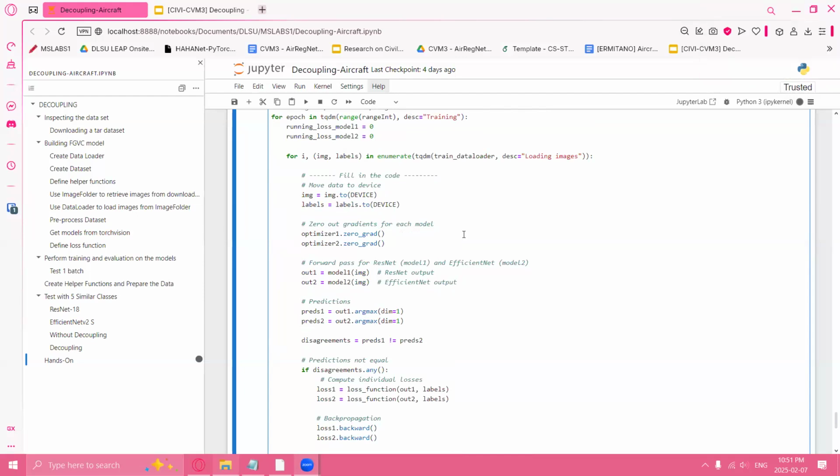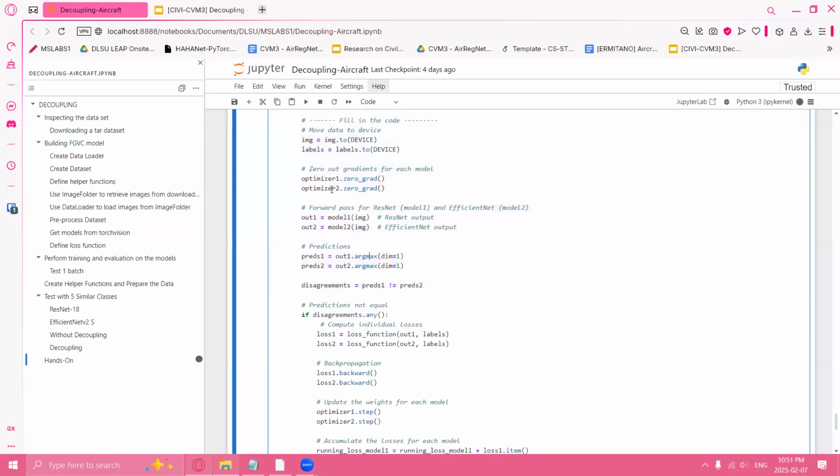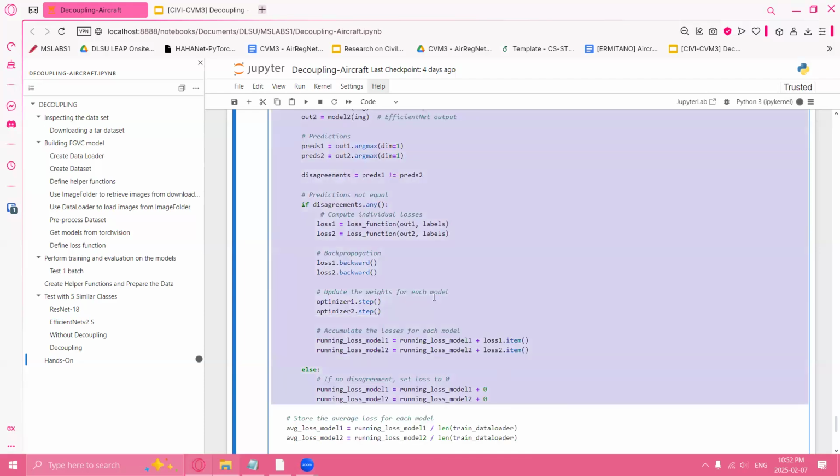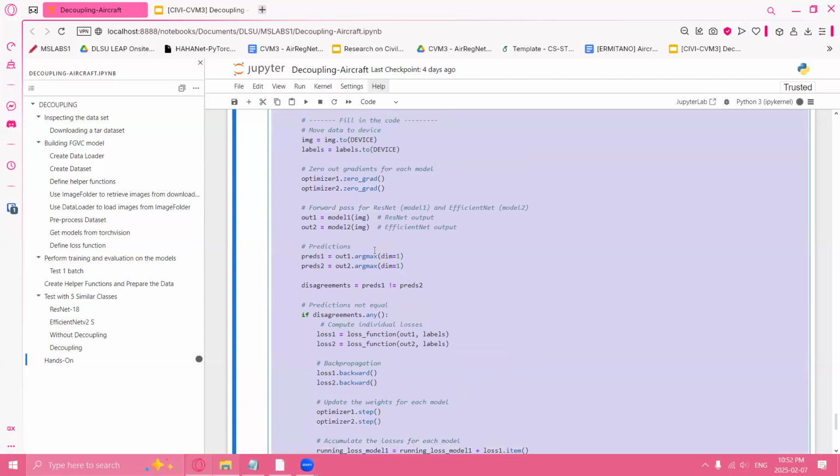Well, I can't say for certain since I didn't do any web scraping of a dataset, and here we're not filtering all the noisy data. We're using the noisy data here in this training with decoupling. So I can't say for certain that there's any application here for this dataset.